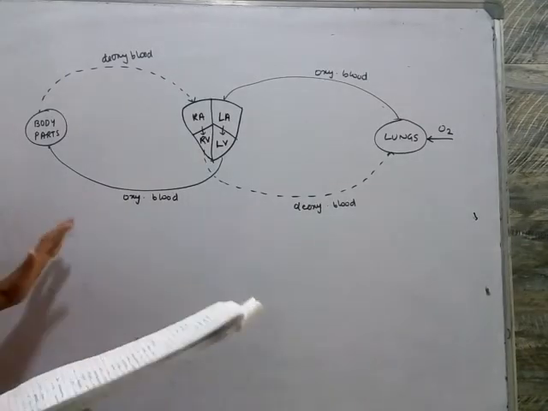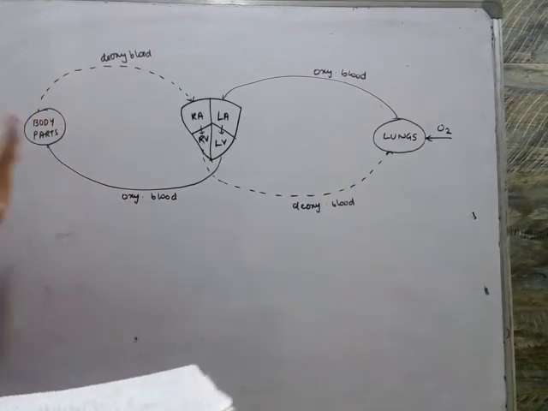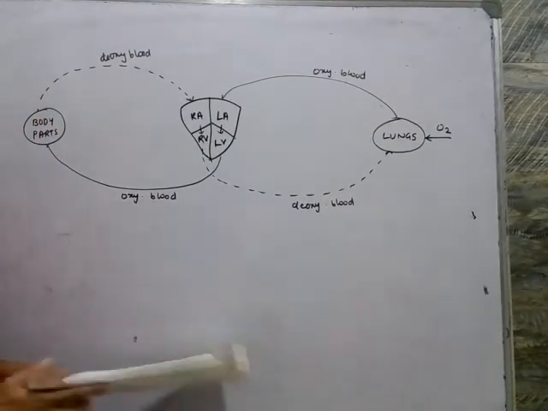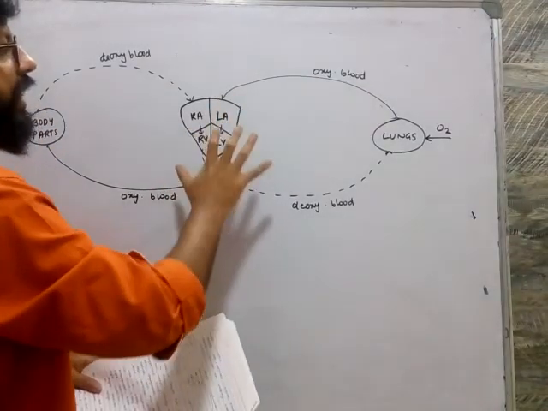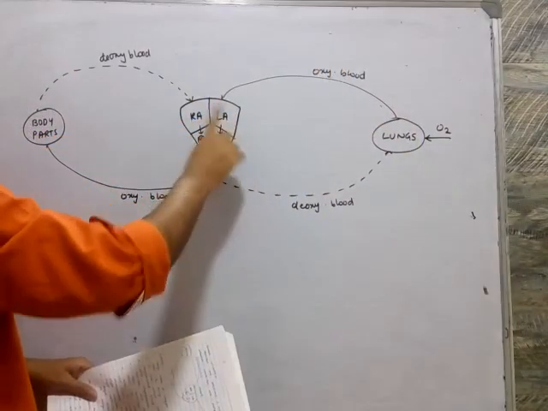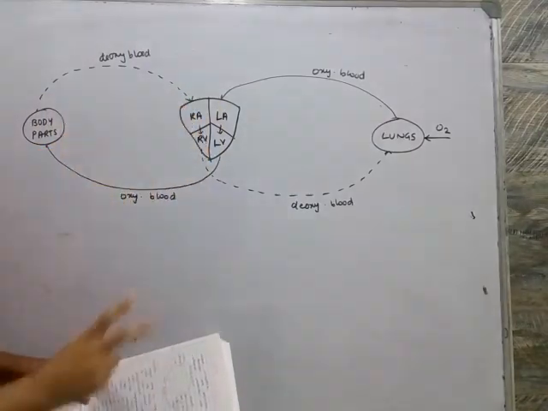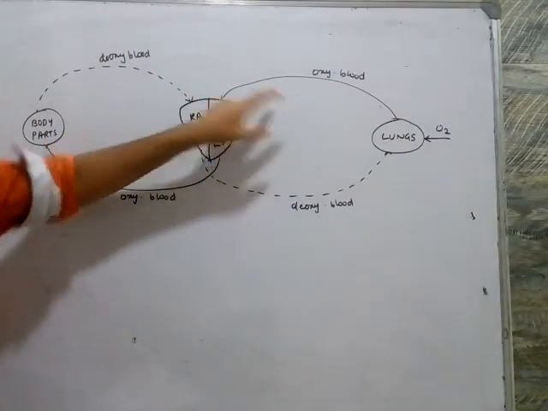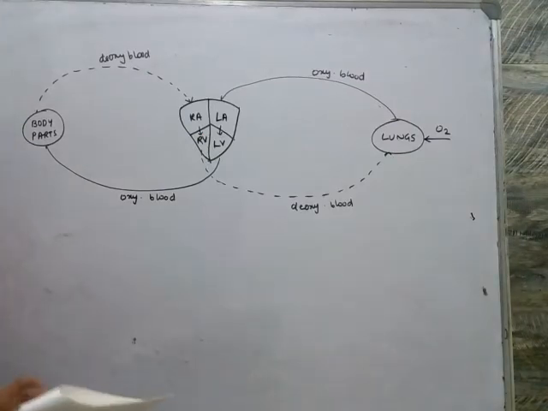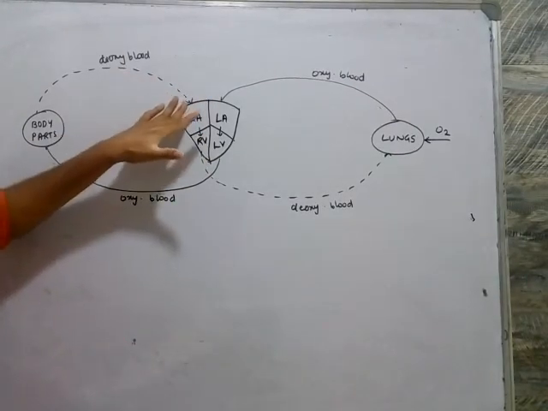Since in this the circulation is happening two times, the heart is receiving blood twice. Here the lungs give out blood to the heart one time, and here the body parts give blood to the heart a second time. So there are two cycles. That is why it is called double circulation. Two times the blood reaches the heart.